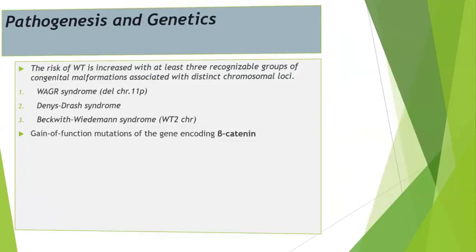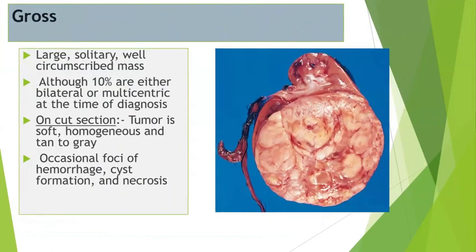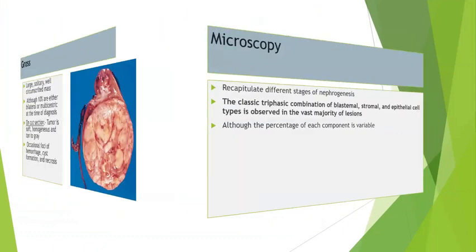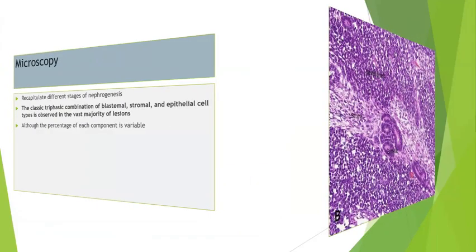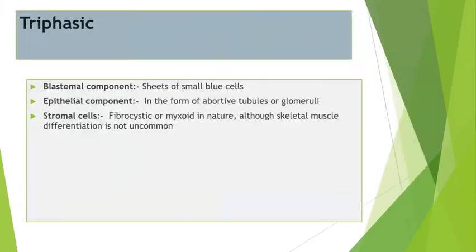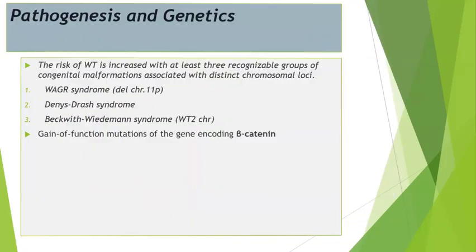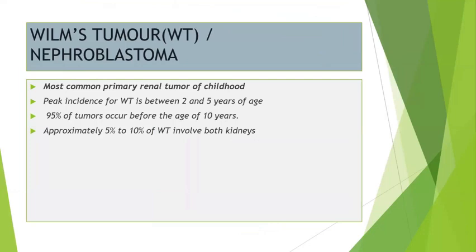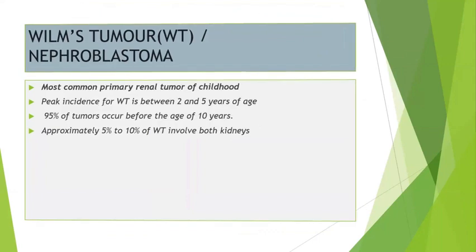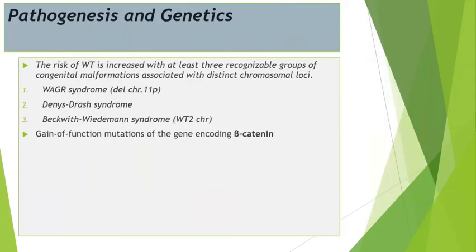So before going to the tumors, the most common tumor in the renal system, as you all know, is renal cell carcinoma. First, let me finish Wilms tumor. Wilms tumor is a commonly asked question, otherwise called nephroblastoma, commonly seen in children between 2 to 5 years of age or below 10 years of age. In 5 to 10% of cases, both kidneys are usually affected.